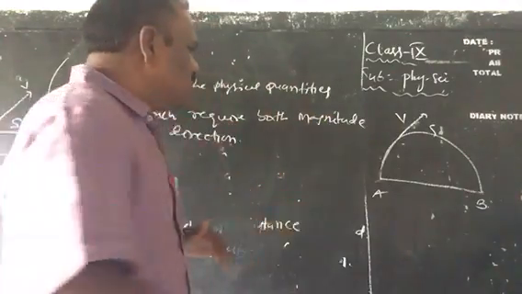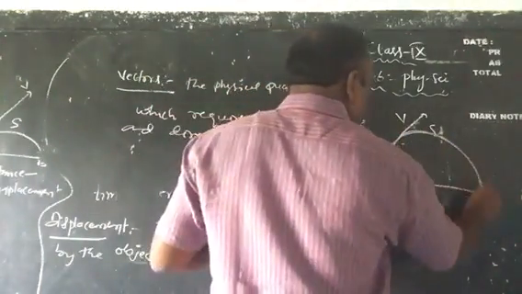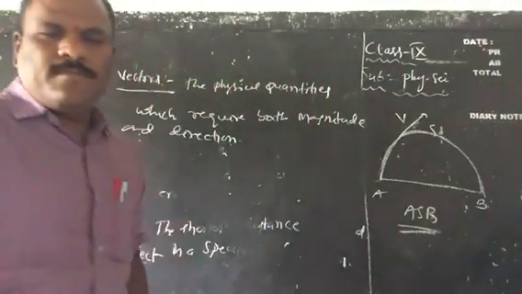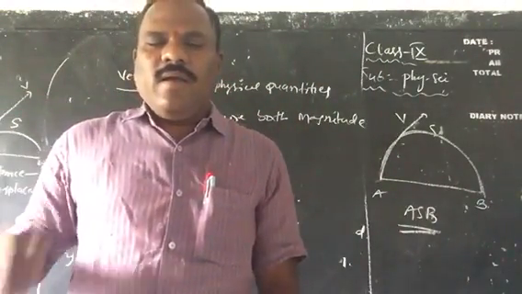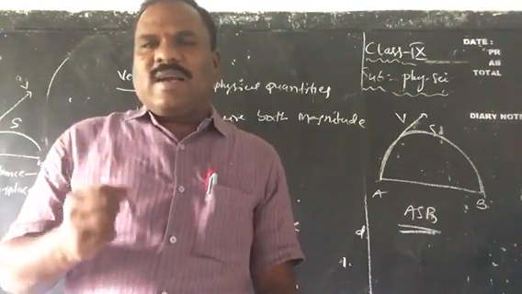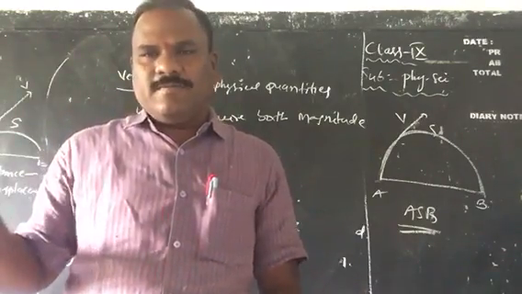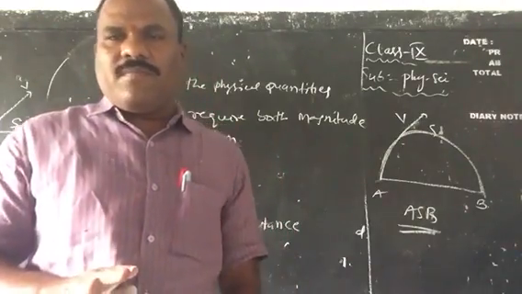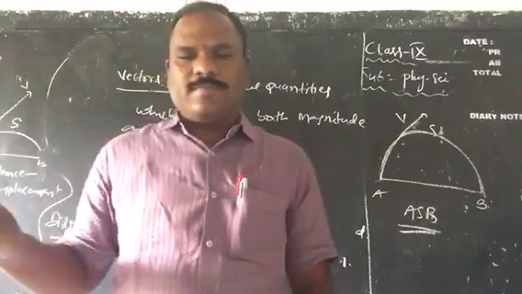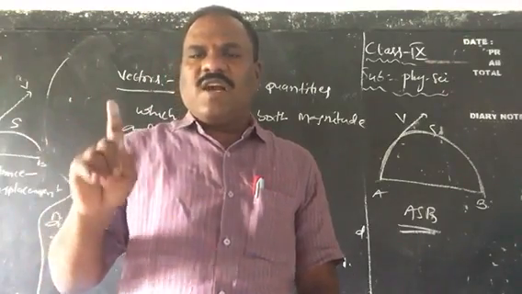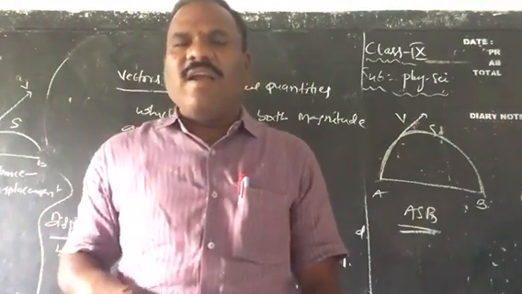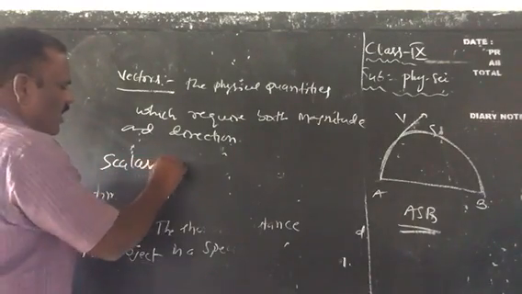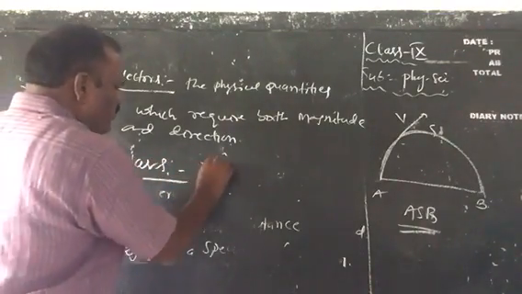And here distance, for example, ASB is a distance. Here distance doesn't require any direction, children. Distance requires magnitude but no direction. The physical quantities which do not require any direction are called scalar quantities.